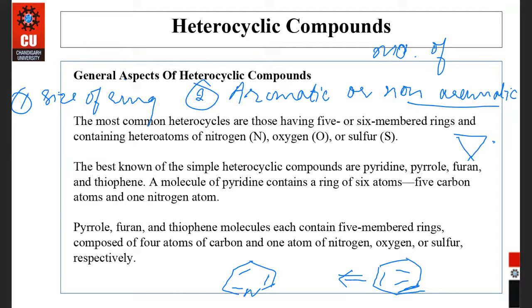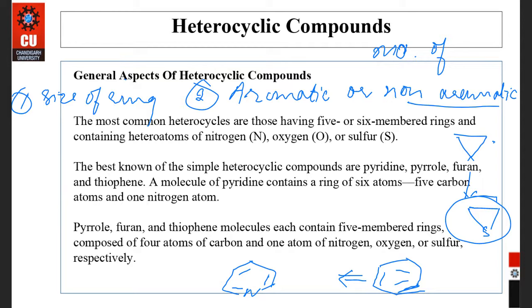If one of the carbon atoms is replaced by a heteroatom, then it will be converted to a non-aromatic heterocyclic compound. These two categories are there. Yes, very good. So this will become pyridine. Yes, Muskan. Means on the basis of the nature of the ring, that is aromatic or non-aromatic, and on the basis of the size of the ring.